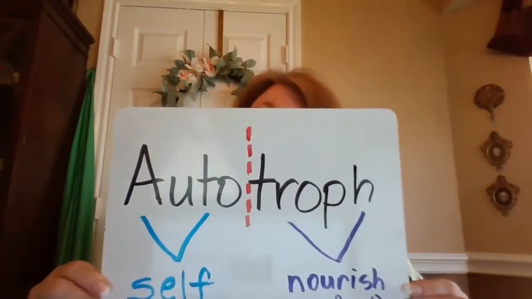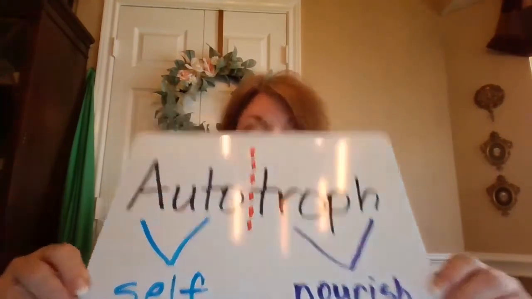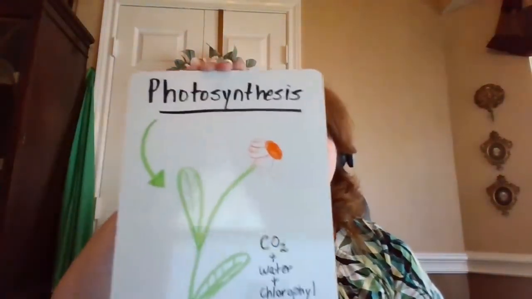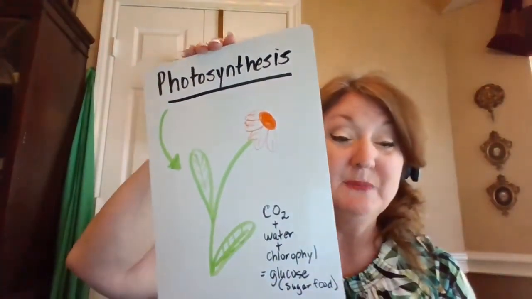And that is exactly what a producer does. It feeds itself. It produces its own food. Now, it does it from a process known as photosynthesis, and you're familiar with this. You've seen it in years past.